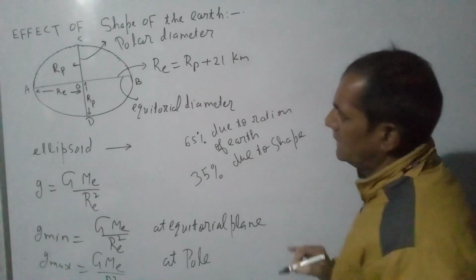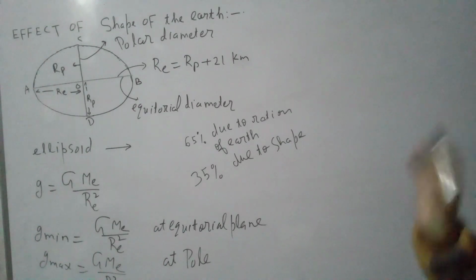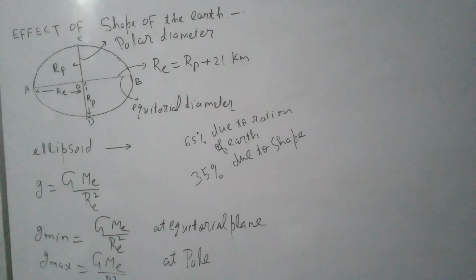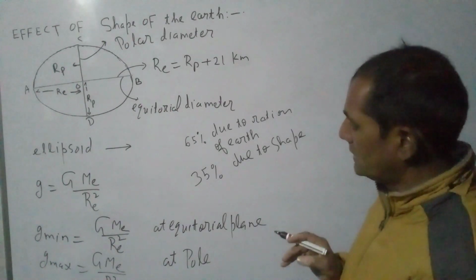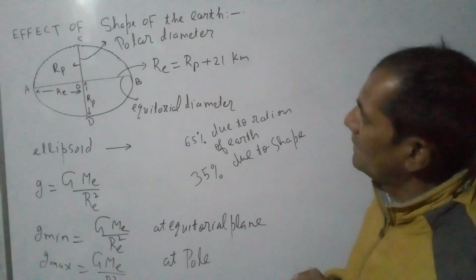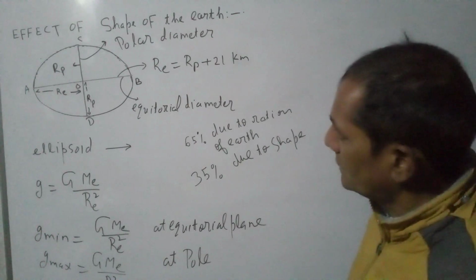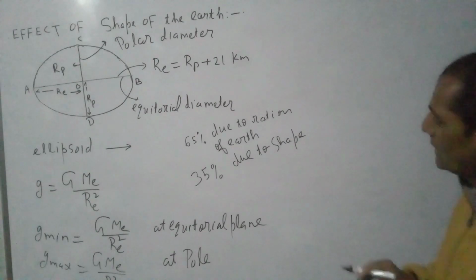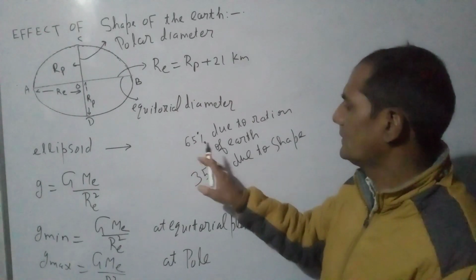Earth is not a perfect sphere. It has an ellipsoid shape, and its radius at different points is different. Maximum radius is along the equatorial plane and least radius along the polar axis. So g is minimum at the equatorial plane and maximum at the poles. Variation in g due to the shape of the earth is 35% and due to rotation of the earth is 65%.